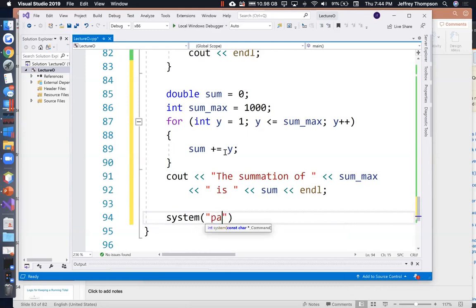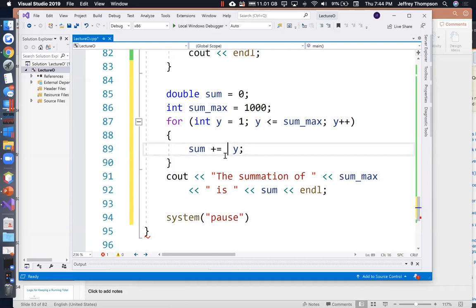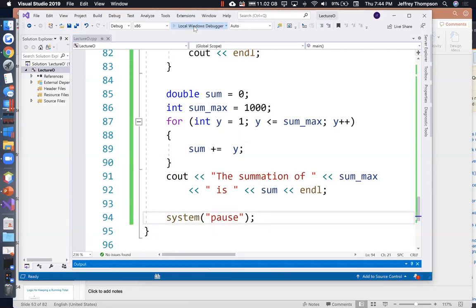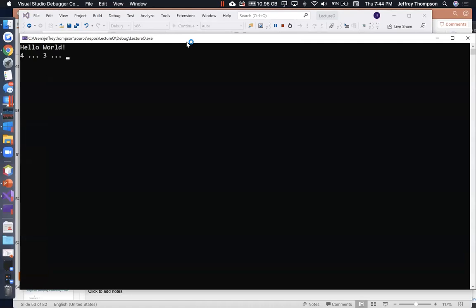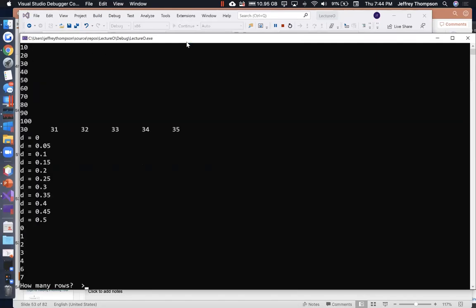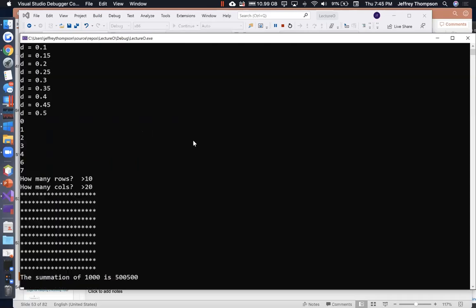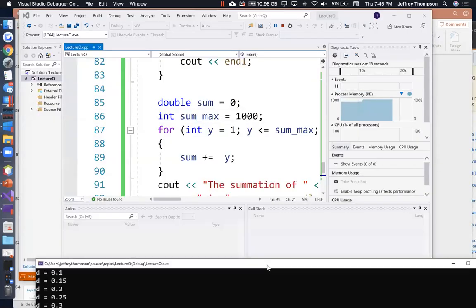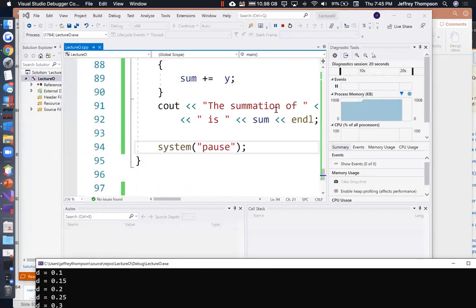System pause. Yeah, it's going to do all its business. How many rows? 10. How many columns? 20. There it goes. And the summation of 1,000 is that, right? How large could we get? Let's do the summation of 1,000,000. See how long it takes to calculate that.